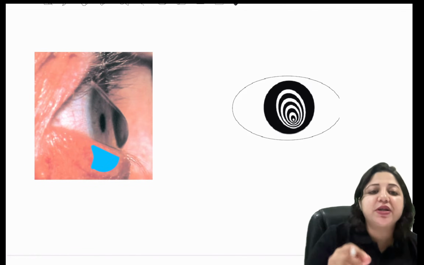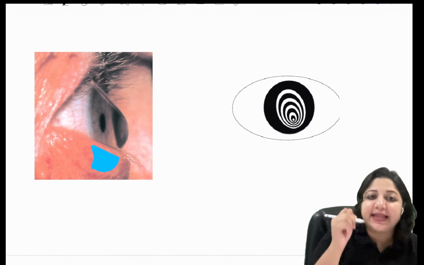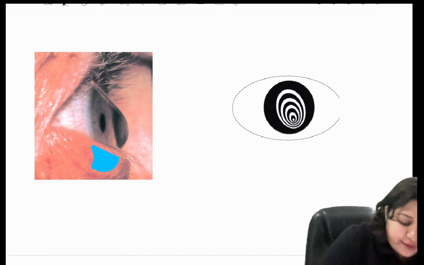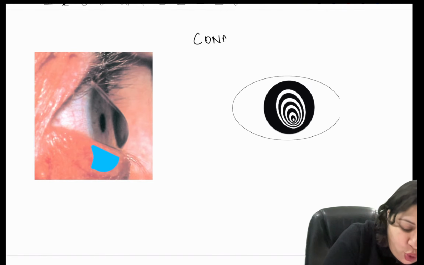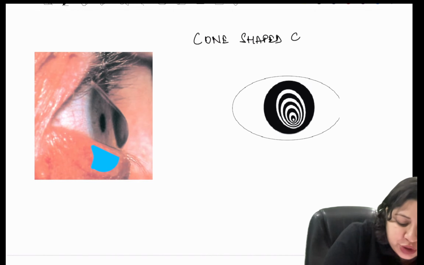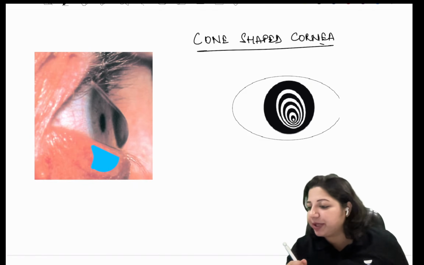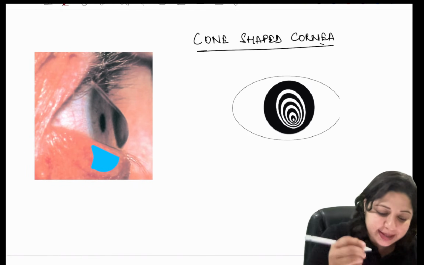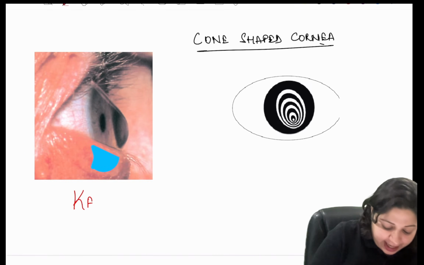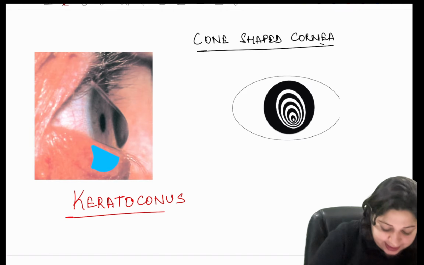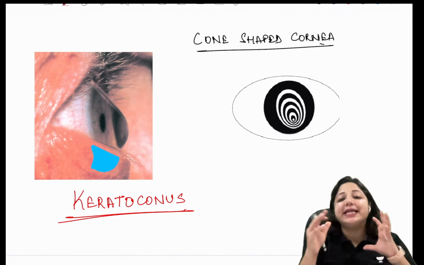Fletcher ring is seen in this ectatic condition where you see a cone shaped cornea. Anybody who wants to attempt? It is called keratoconus.